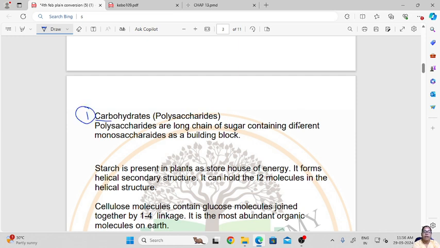Carbohydrate, also called polysaccharide, is a long chain of sugar containing different monosaccharides as building blocks.